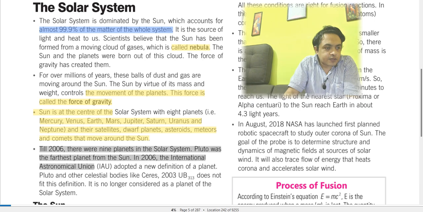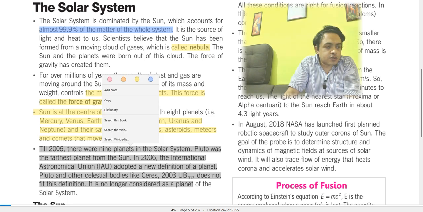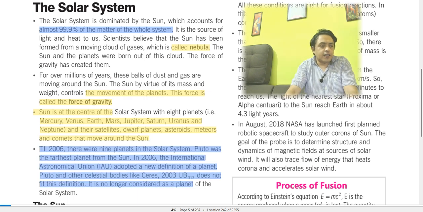Till 2006, there were 9 planets in the solar system. Pluto was the furthest planet from the sun. In 2006, the International Astronomical Union (IAU) adopted a new definition of a planet. Pluto and other celestial bodies like Ceres and 2003 UB do not fit this definition. It is no longer considered a planet of the solar system. So from 2006 onwards, Pluto is not considered, and at present there are 8 planets, right? This is the sequence in which they lie from the sun: first Mercury, then Venus, then Earth, then Mars, then Jupiter, then Saturn, then Uranus.